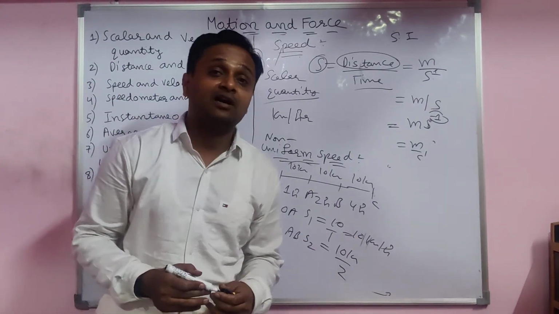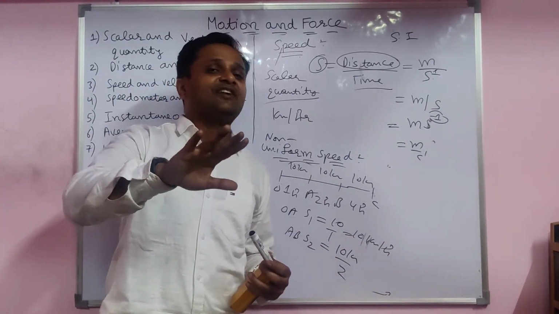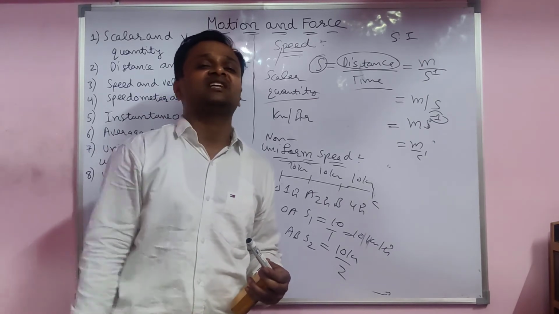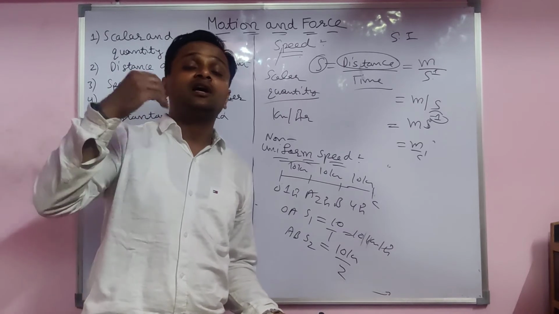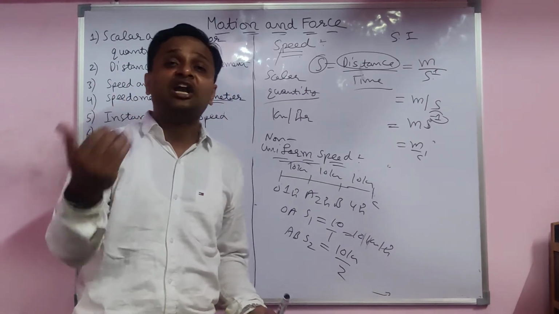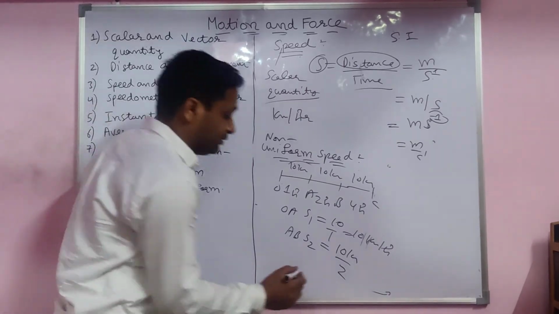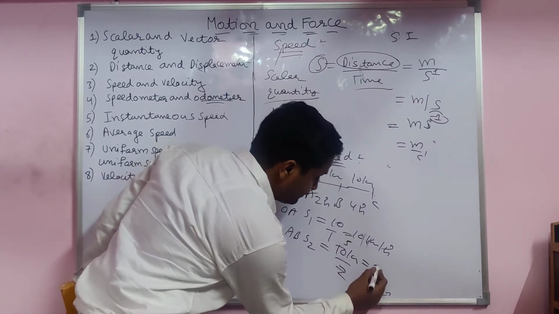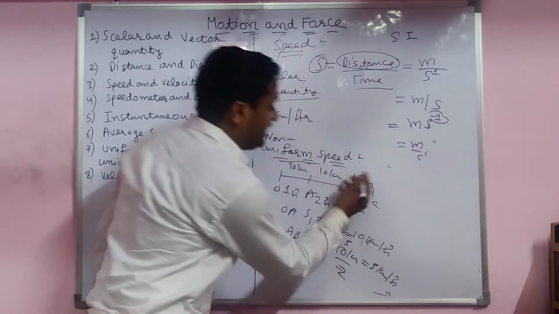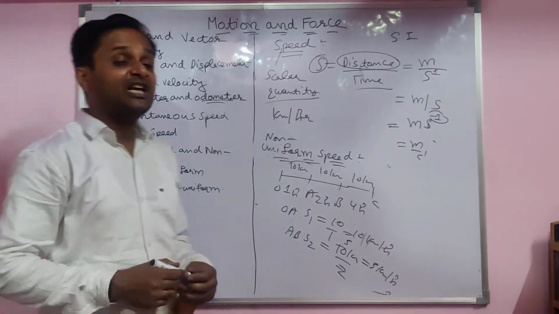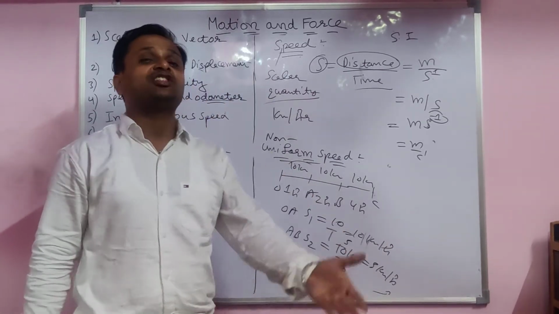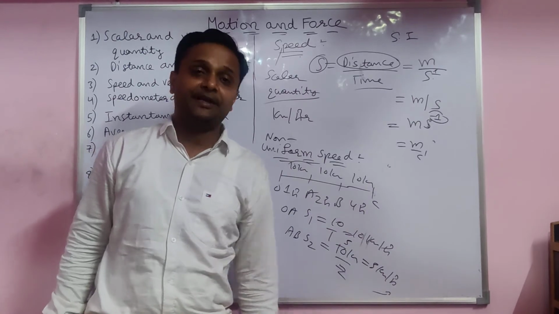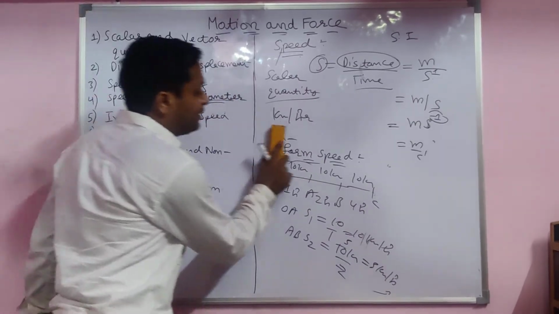Firstly, give the definition: when a body covers unequal distance in equal interval of time. But here, when a body covers equal distance in unequal interval of time, keep in mind, speed is again different, and the next one also different. So this is the non-uniform and variable speed. Every time they have to change their speed. This was the variable speed.